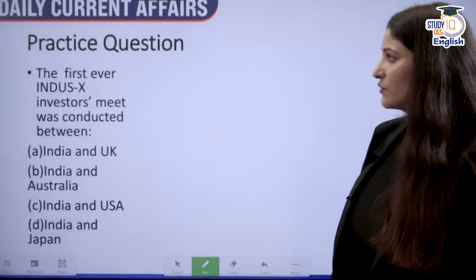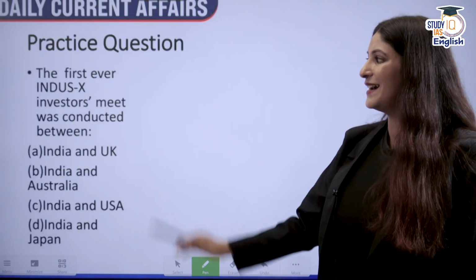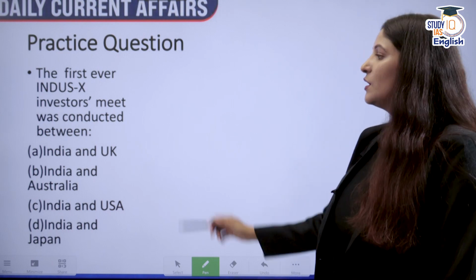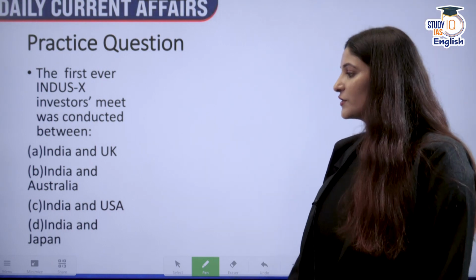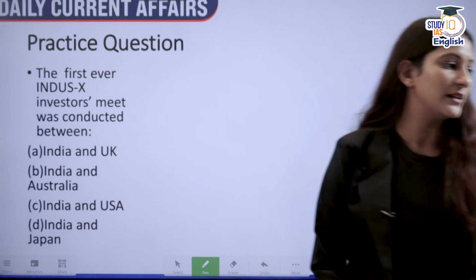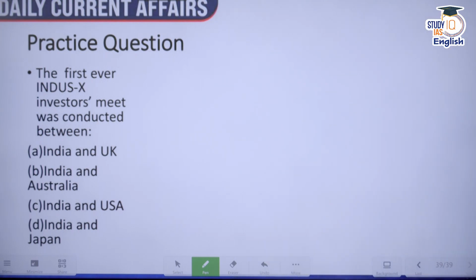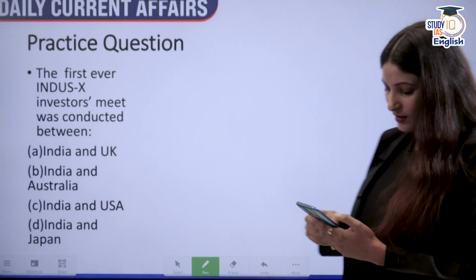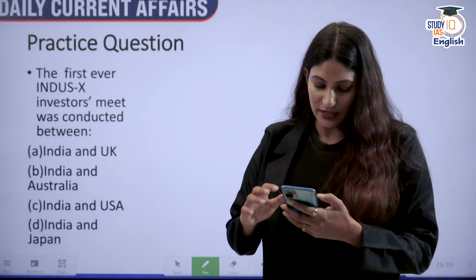Now, this is a practice question. The first ever Indus X investors meet was conducted between India and UK, India and Australia, India and USA, India and Japan. You have to answer me this correctly. Let me take the names of those students who have answered my last question correctly so that you can answer this one as well. Stay with me for a moment, please.